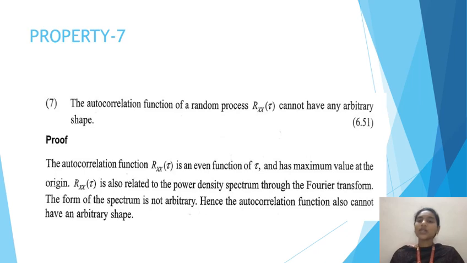So it is an even function and has its maximum value at the origin. Rxx of tau is also related to the power density spectrum through the Fourier transform. The form of the spectrum is not arbitrary. Hence, the autocorrelation function also cannot have an arbitrary shape.